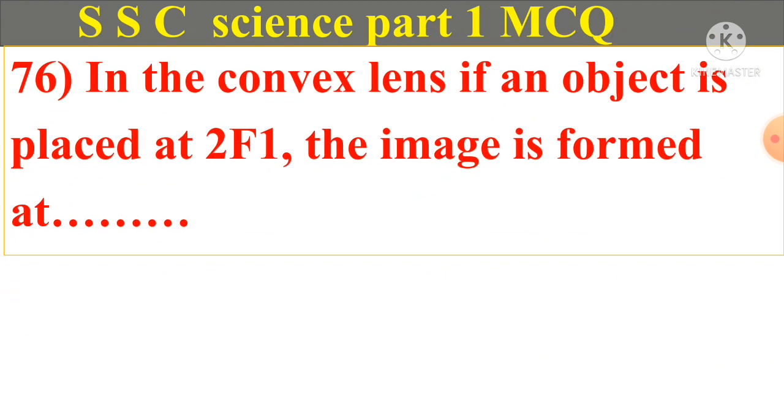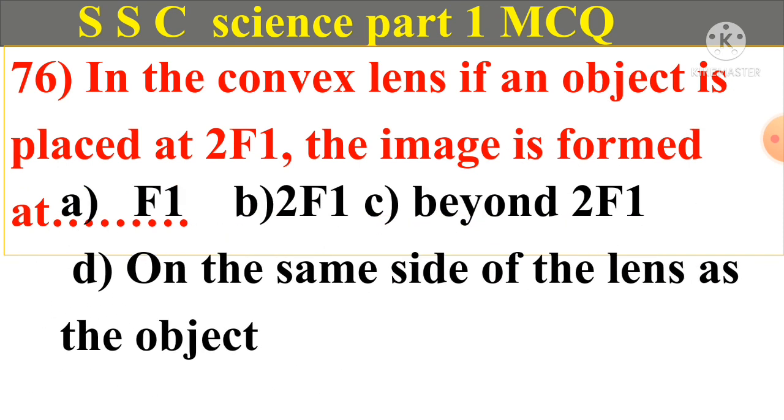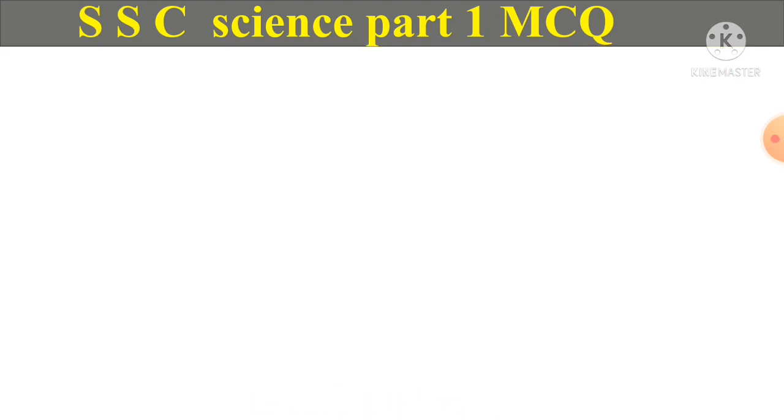Question number 76. In the convex lens, if an object is placed at 2f1, the image is formed at A. f1, B. 2f1, C. beyond 2f1, D. on the same side of the lens as the object. And answer is A. f1.